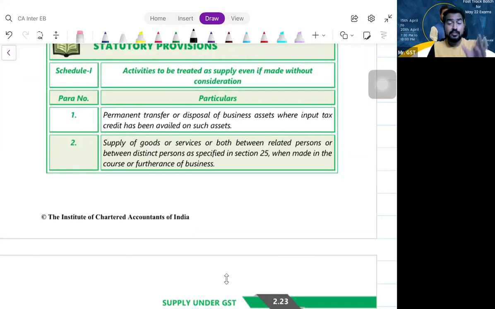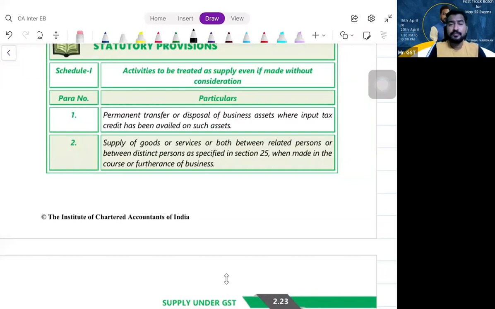It means just understand stock transfers and branch transfers are also treated as supply because of this provision. And you need not worry about, like, sir, this is harsh on the taxpayer. Recipient can claim ITC, no. Here we want to track the transactions, whatever the movement of goods happening, they want to track it, so that tax evasion can be minimized. Shall we proceed? So the point is supply between related person or distinct person.